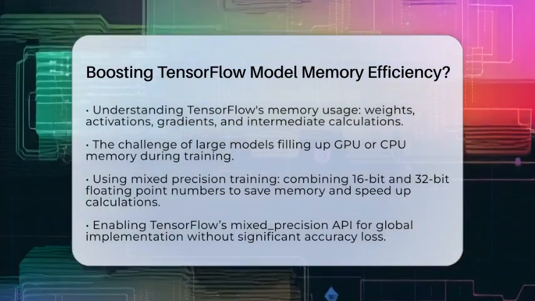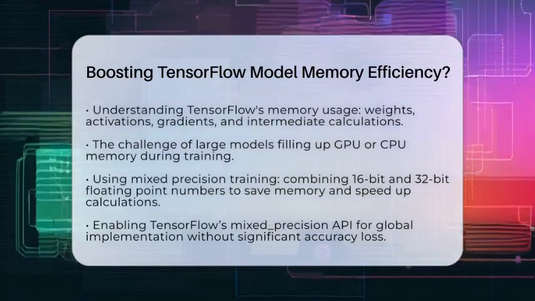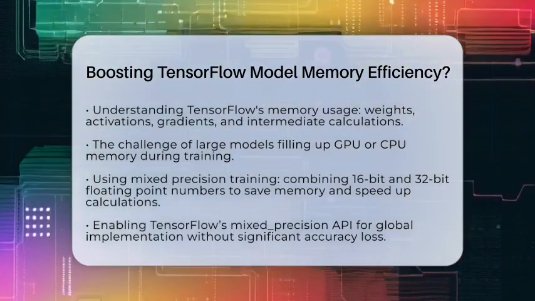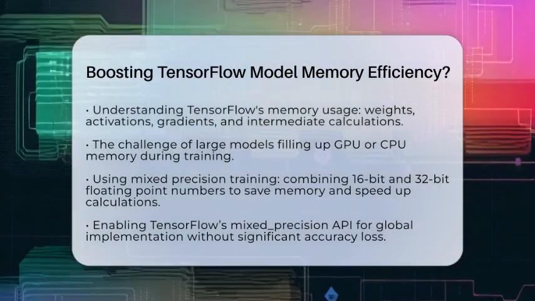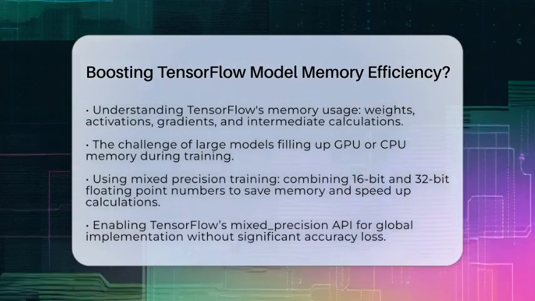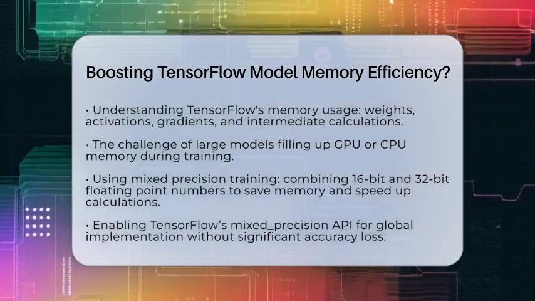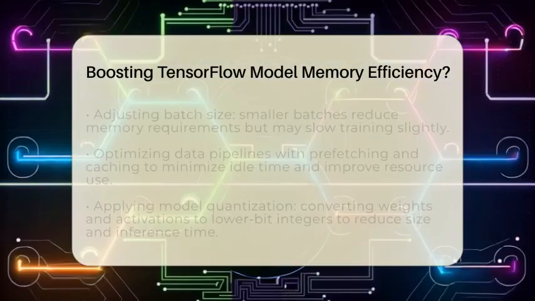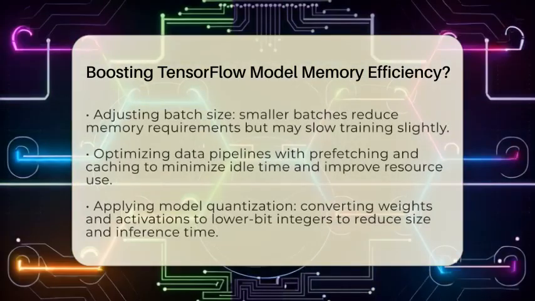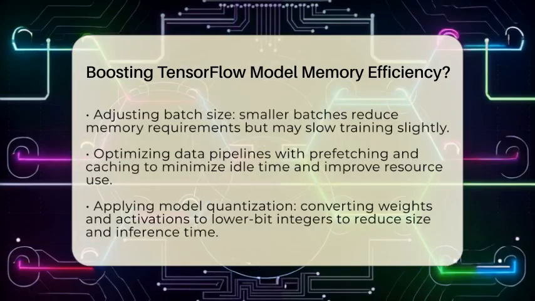One of the most effective methods is mixed precision training. This technique uses both 16-bit and 32-bit floating point numbers. By storing some data in 16-bit format, you cut down on memory use and speed up calculations on compatible graphics processing units. TensorFlow has a built-in mixed precision API that you can enable globally, making your models faster and more memory-friendly without losing much accuracy.